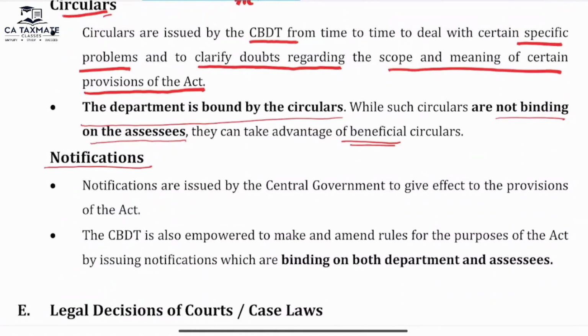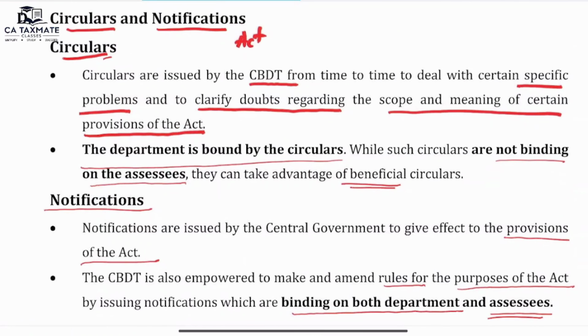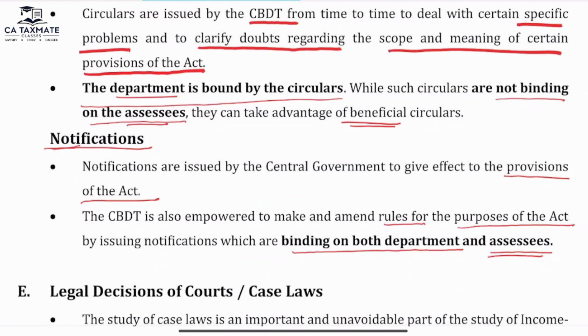Notifications. Notifications are also issued by the central government, giving effect to the provisions of the Act. The CBDT is also empowered to make and amend rules for the purpose of the Act by issuing notifications, which are binding on the department and assessees. In case of circulars, it is binding on the department, not on the assessees. In case of notification, it is binding on both the department and assessees.